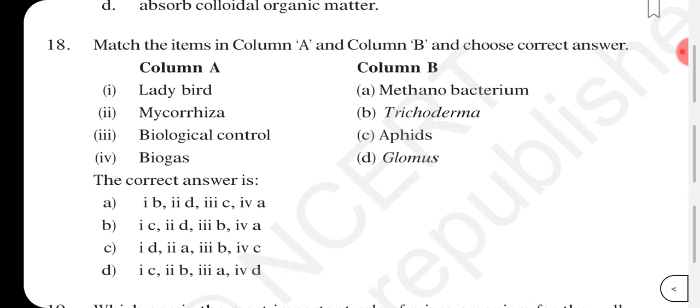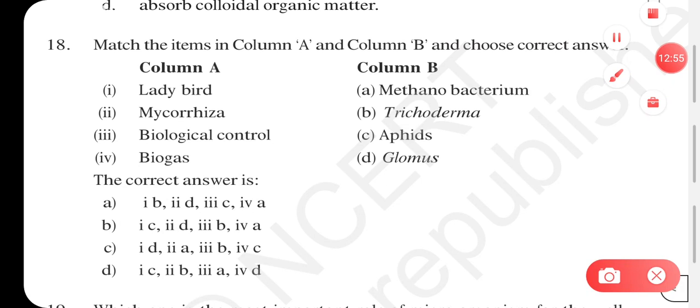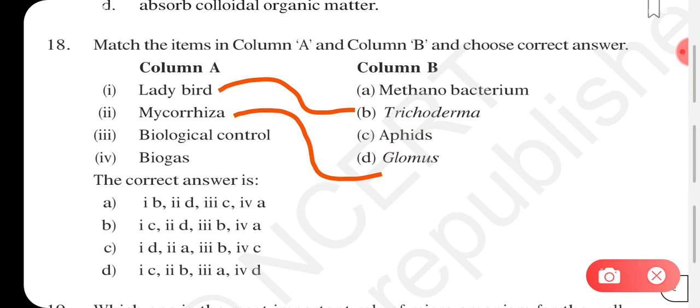So what will be the answer here in question number 18? Let us do one by one. Ladybird, it will be trichoderma. Just a second. Ladybird, mycorrhizae. For mycorrhizae, glomus.